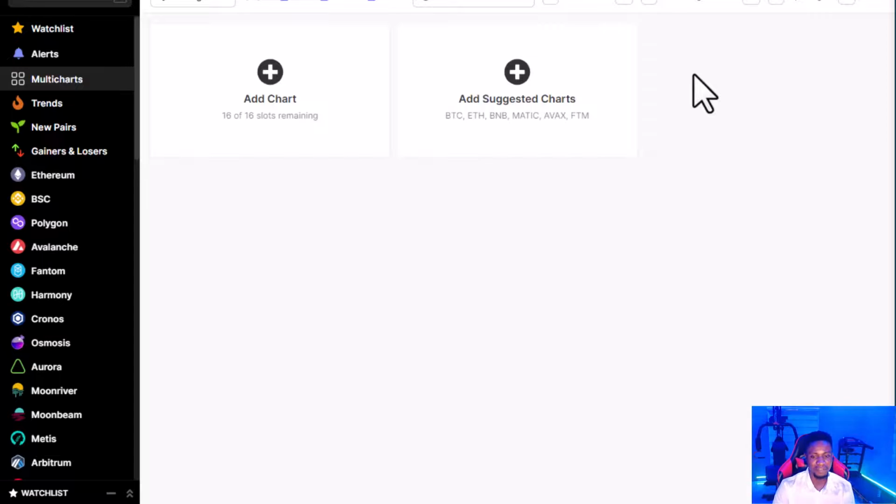For instance, how to collateralize your ETH on Maker to collect DAI, which is a stablecoin. I will show you and throw more light on this.